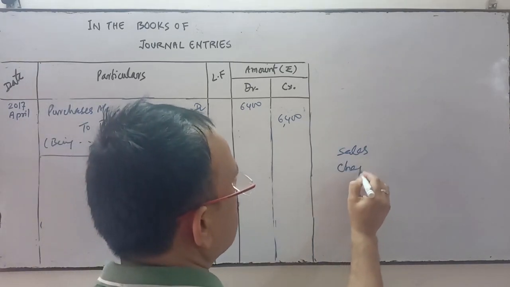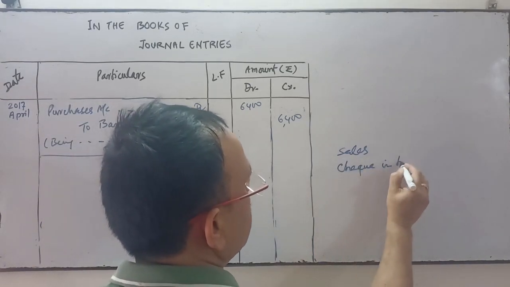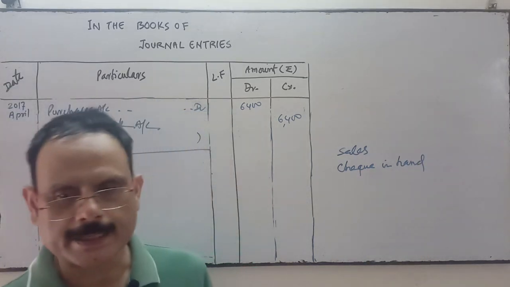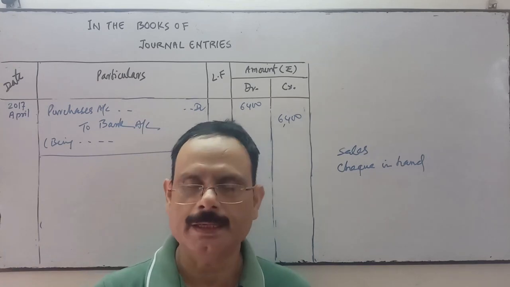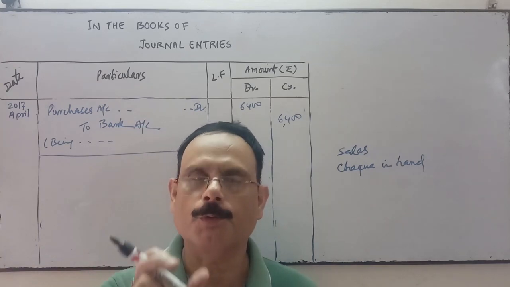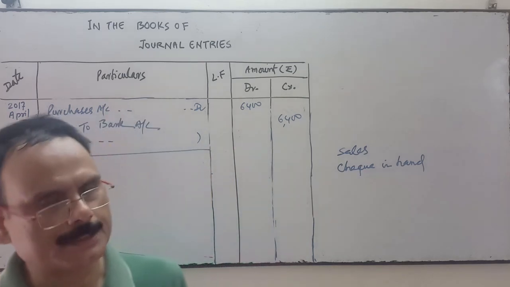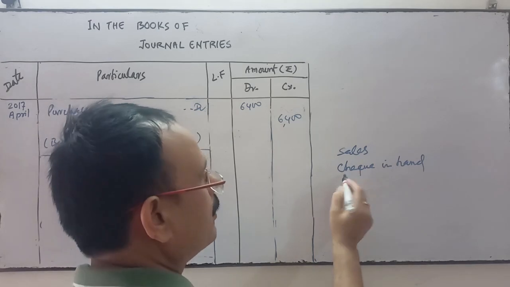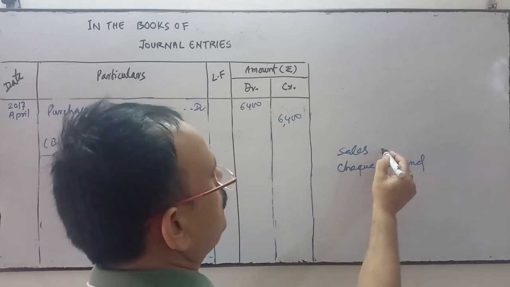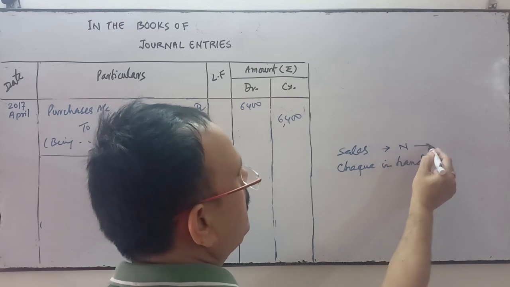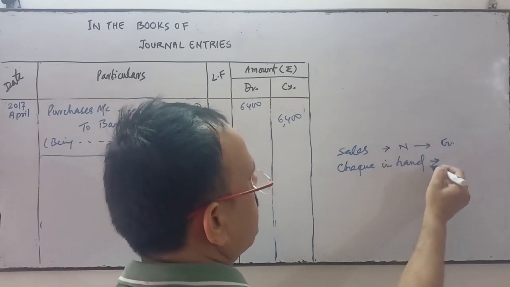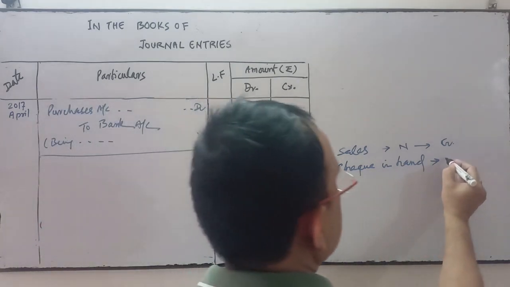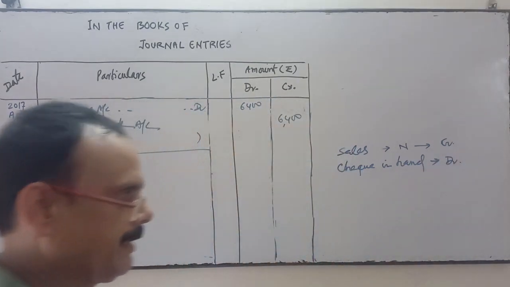If the check is not deposited on the same day, then check in hand account will open, instead of bank account. Sales is a nominal account, all incomes and gains credit, and check in hand, you are the receiver of that check. The check is in your hand, so it is debited.